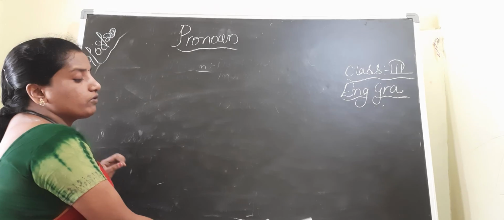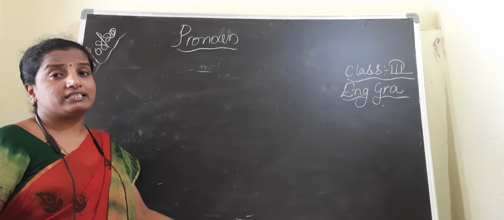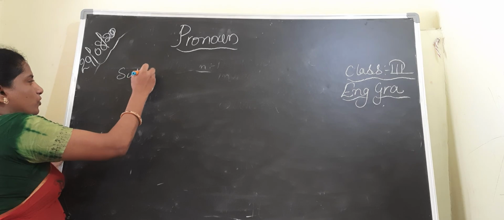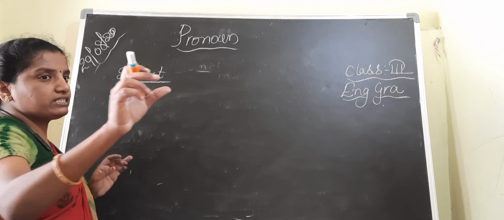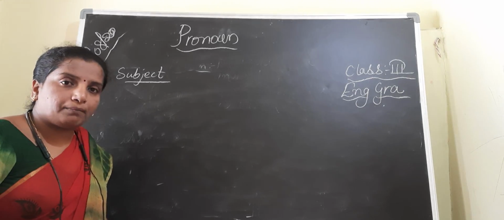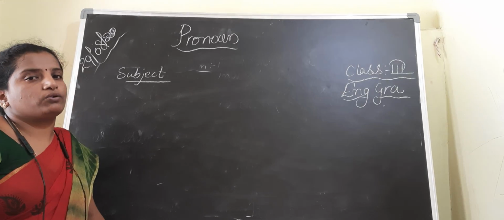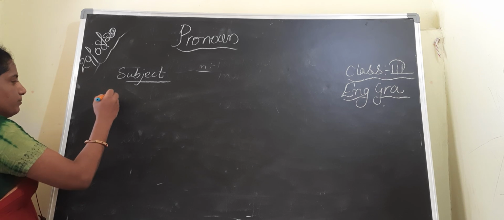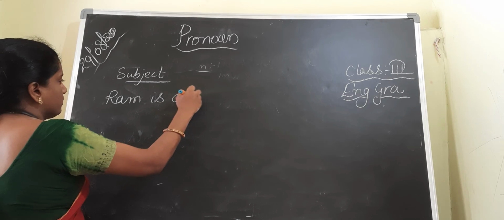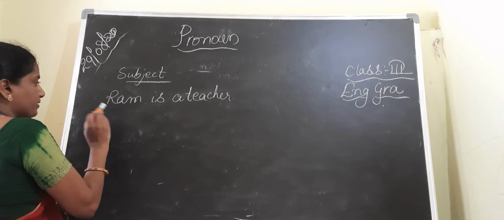Now let us discuss the pronouns, children, which are used as a subject. What do you mean by the subject? First of all, children, subject means not English, Hindi, Telugu, not that. Suppose in a sentence, the one about whom we are talking, about whom we are discussing in the sentence, that is known as the subject. Suppose here, if I am writing Ram is a teacher, here about whom we are talking, one person, Ram.